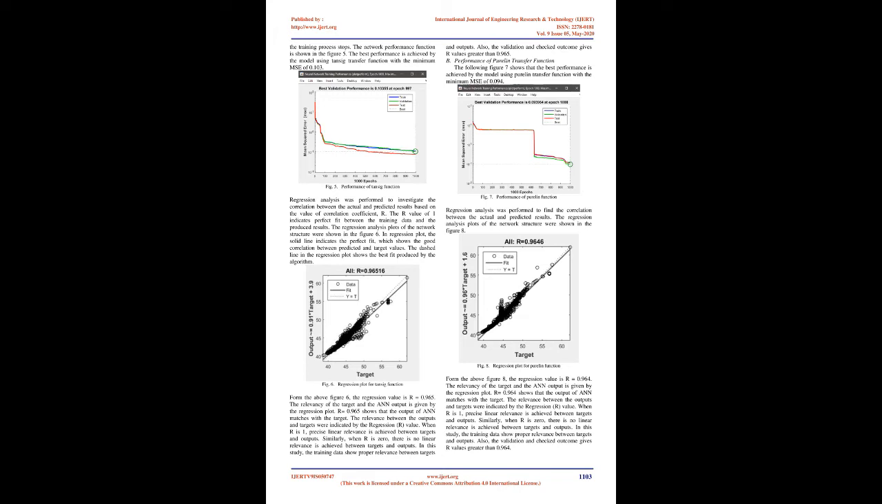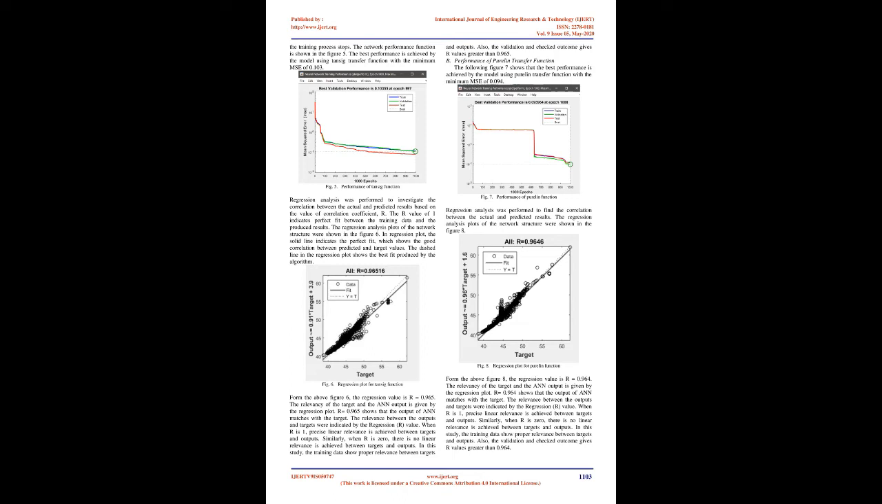During training, the performance of the network starts from a large value at first and the weights are altered to reach the minimum value in the function. In the graph, the black dashed line represents the best validation performance of the network. The green line represents the validation training set; when it intersects with the black line, the training process stops. The network performance function is shown in Figure 5. The best performance is achieved by the model using the Tansig transfer function with the minimum MSE of 0.103.